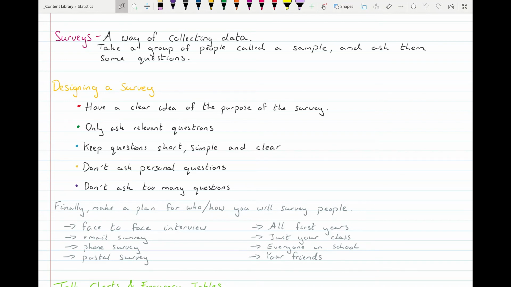Then are you going to do a face-to-face interview? Are you going to email them the survey? Are you going to do it over the phone? Are you going to do a postal survey? Are you going to hire someone to go out and do the survey for you? Are you going to do it yourself? Again, time and cost are things to be considering.